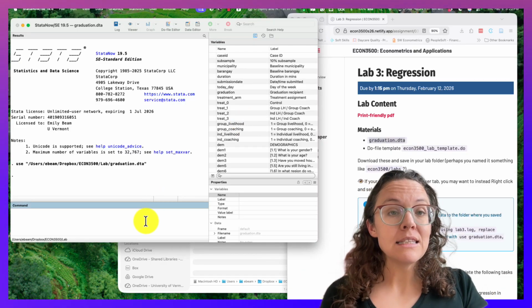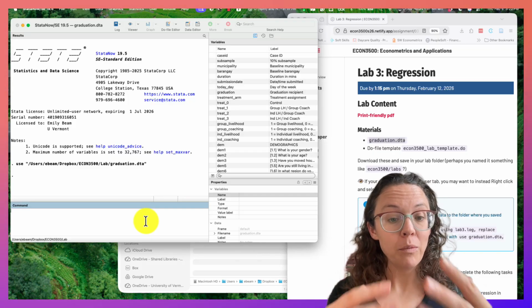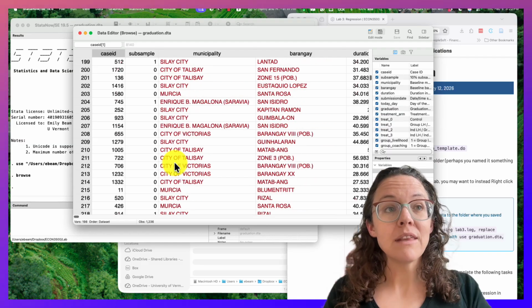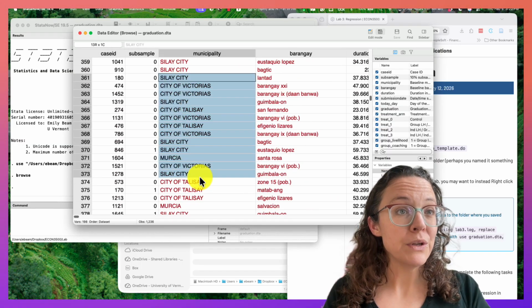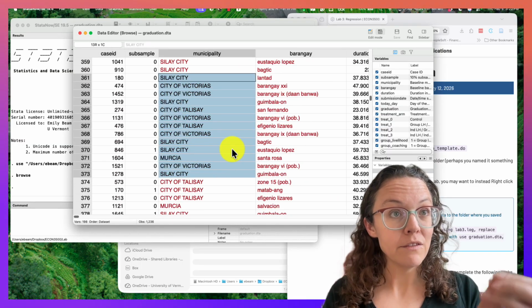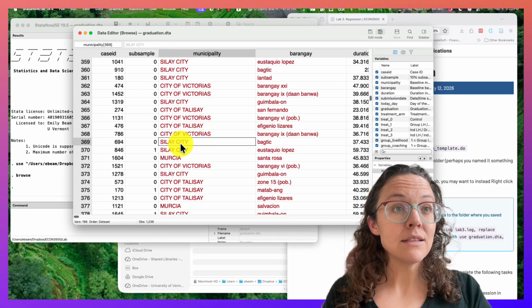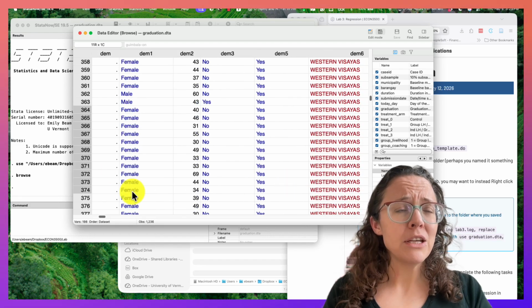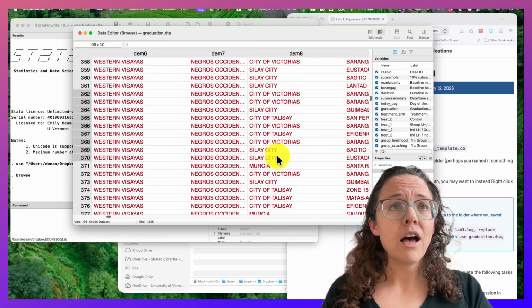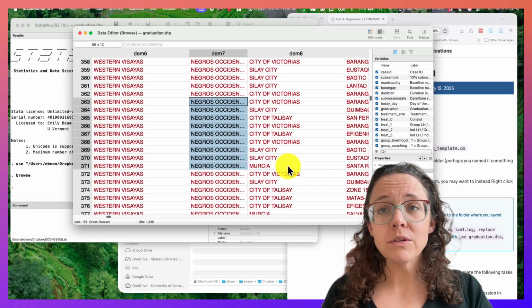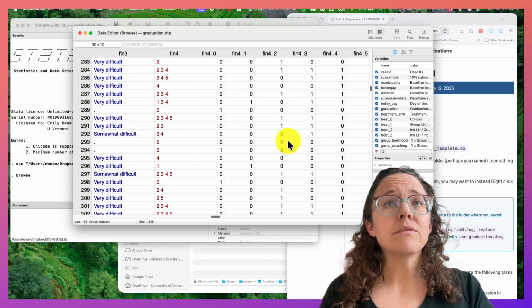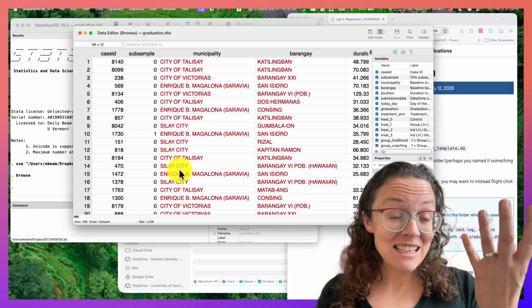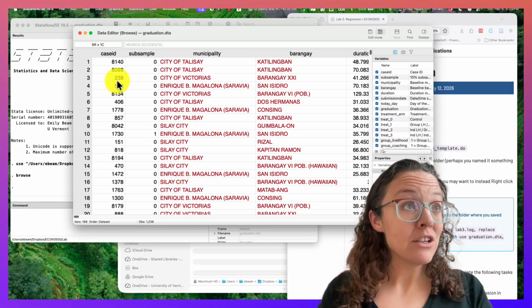So what you can see is that there are different treatment arms. We have a whole bunch of people here. It's always a good idea to browse and look at the data. You can see there's thousands and thousands of people here. They're in all these different municipalities across one area of the Philippines: Talisay, Victoria, Silay City, Murcia. These are the villages. And we have all sorts of information here: their gender, their age. These are all in Western Visayas, in Negros Occidental. And we can see all sorts of information in terms of their outcomes. So basically, this is a data set that we can use to see, did these program variations work?